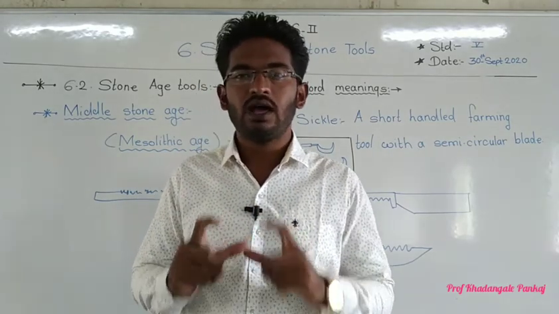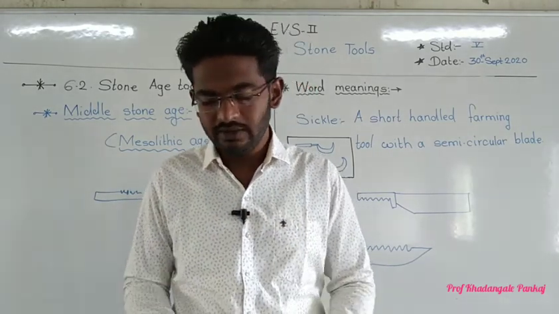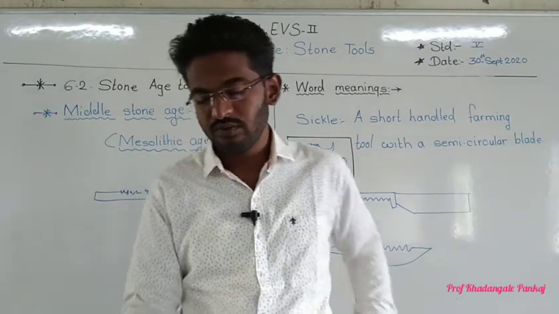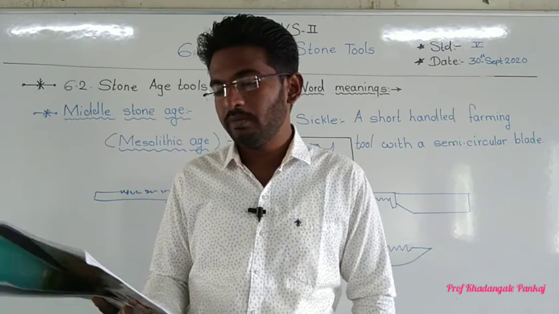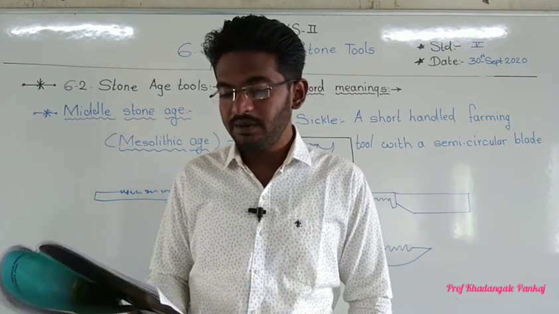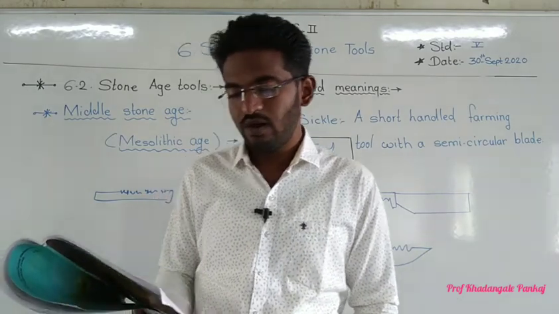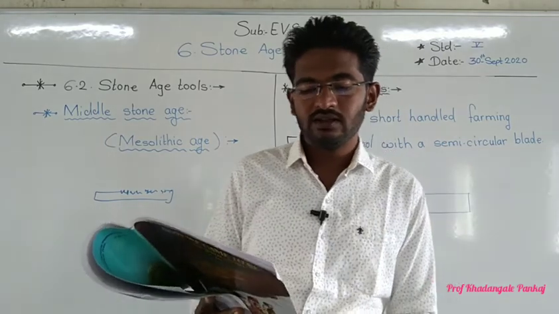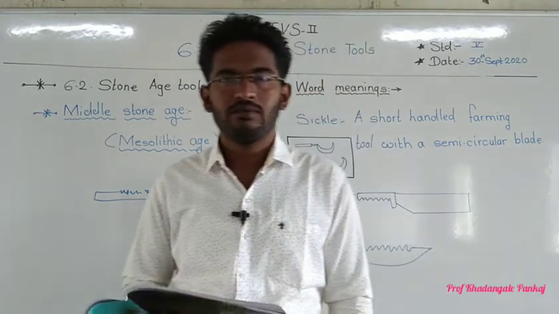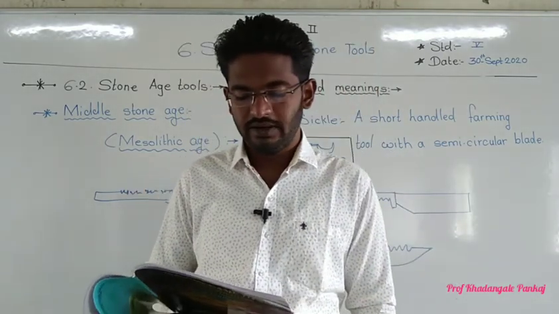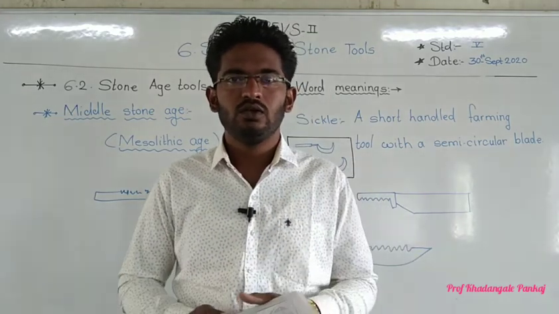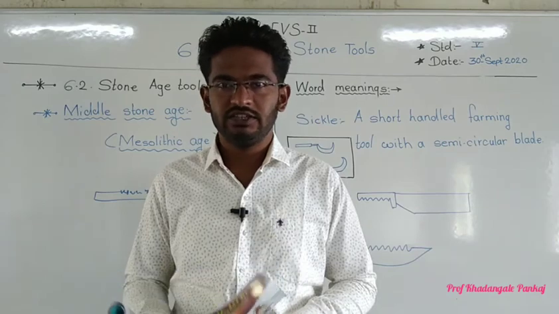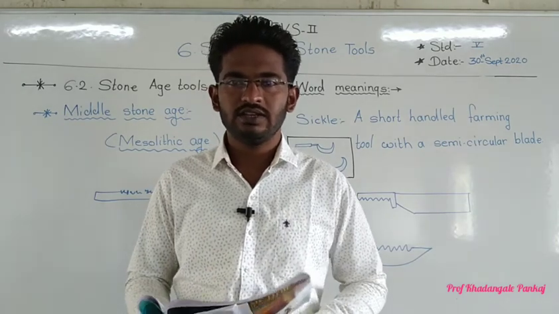Now for our basic information, some information is given below. In the Middle Stone Age, the stone blades used to make implements were removed from the stone by the flute core technique. Flute means, do you know the flute played by Shri Krishna?